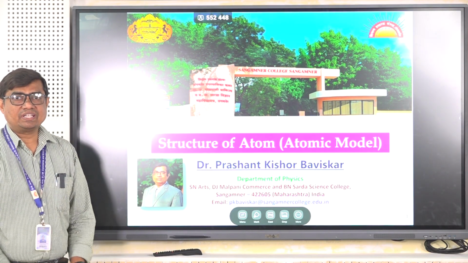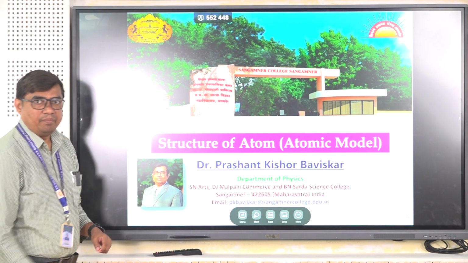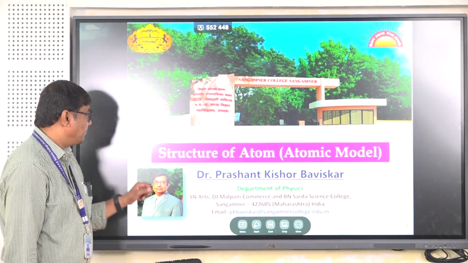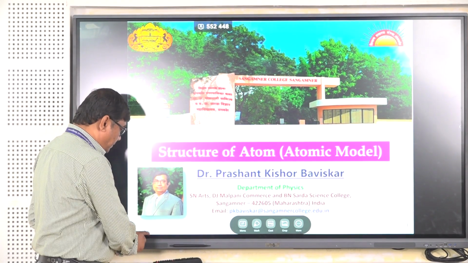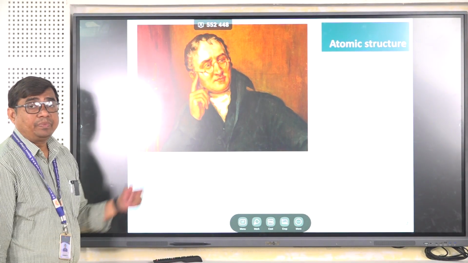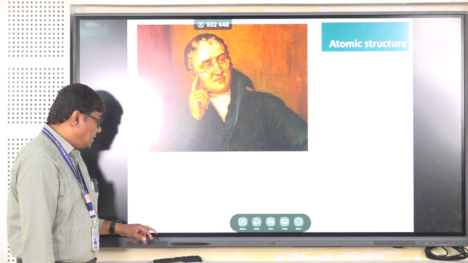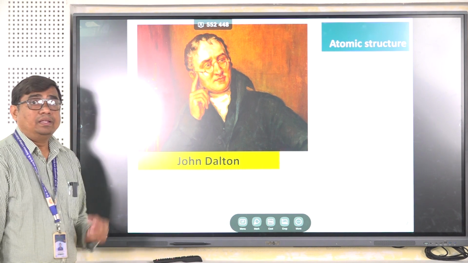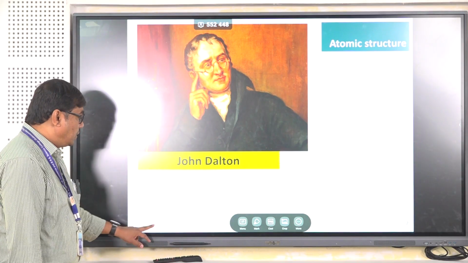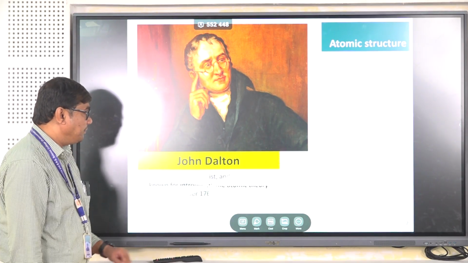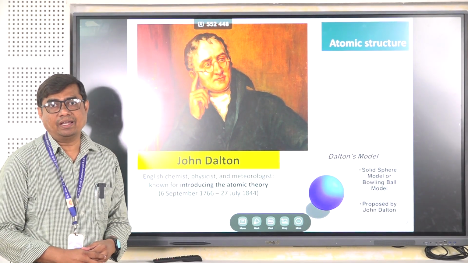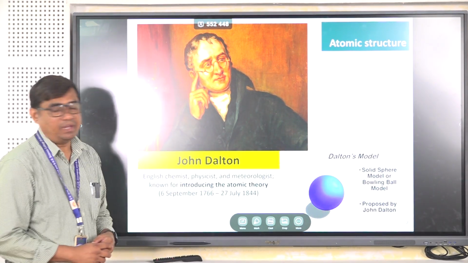Today we are going to discuss the structure of the atom, particularly the atomic model. First of all, the scientist who started the atomic model was John Dalton. John Dalton said in his theory that the atom is a very small, tiny particle which is spherical in shape.